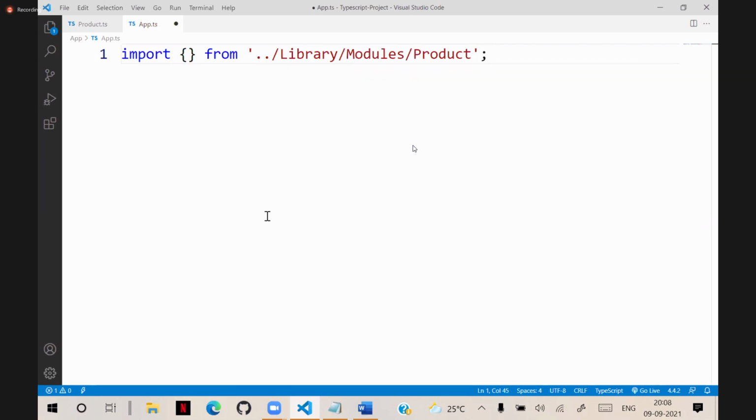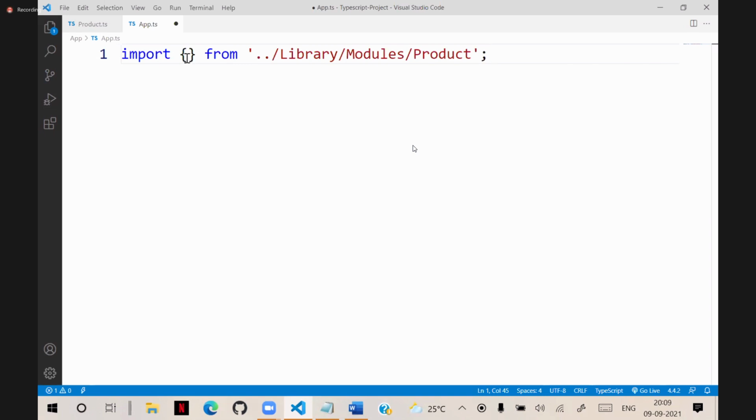Only the file name is considered as the module name. You don't need to use the file extension .js. You have to use only the file name. That means the file name is considered as the module name.